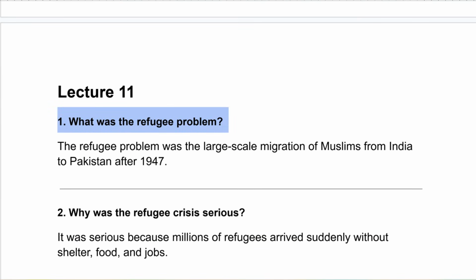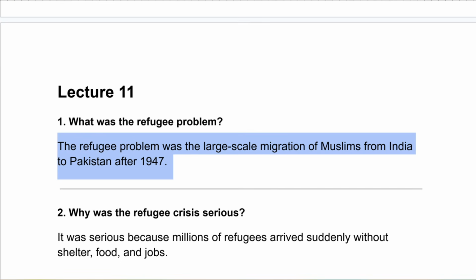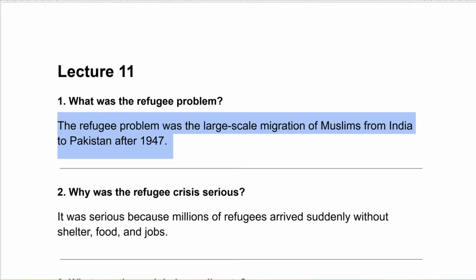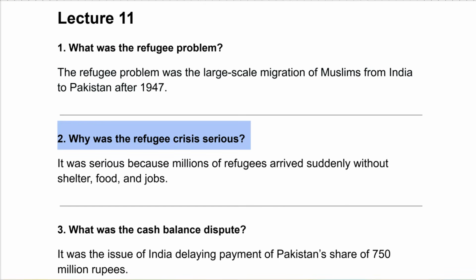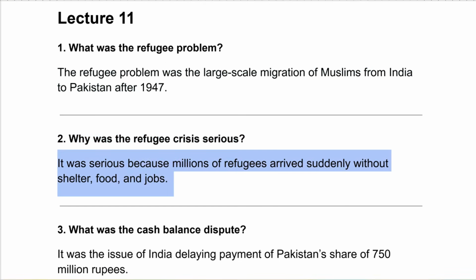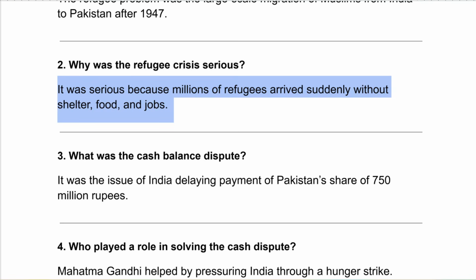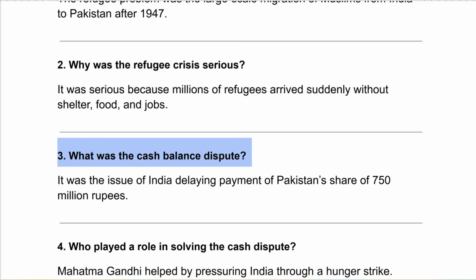What was the refugee problem? The refugee problem was the large scale migration of Muslims from India to Pakistan after 1947. Why was the refugee crisis serious? It was serious because millions of refugees arrived suddenly without shelter, food, and jobs. What was the cash balance dispute?